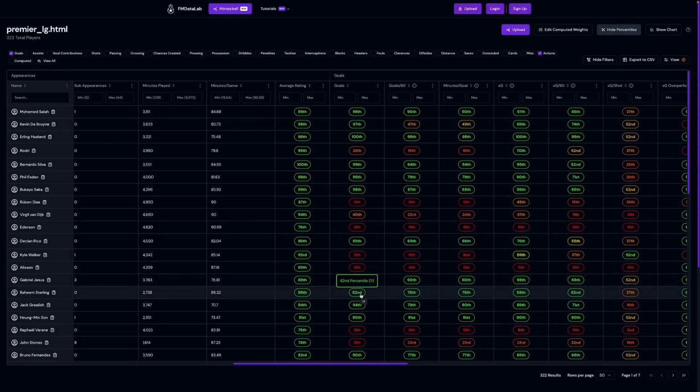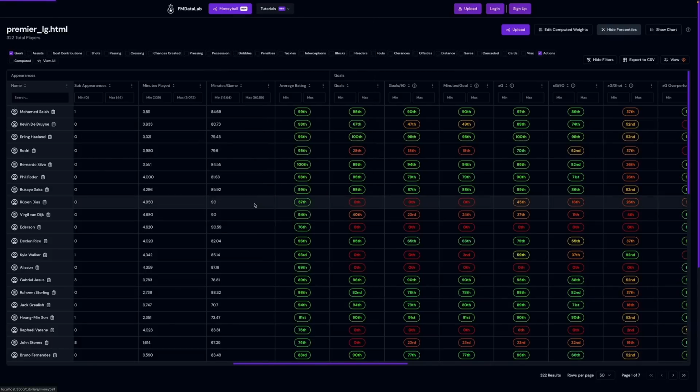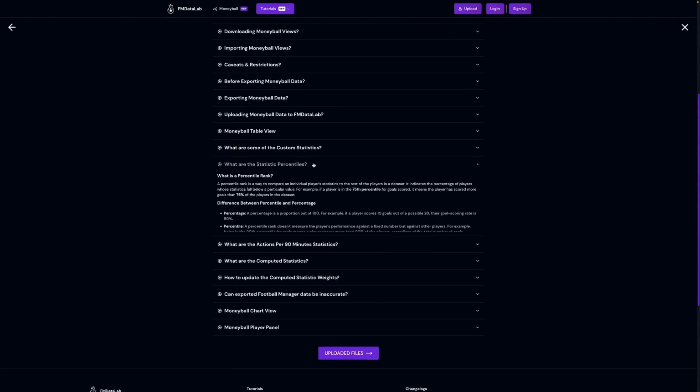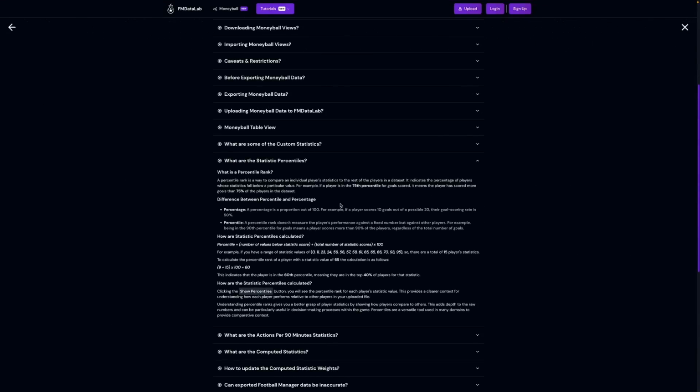For example, here we have Raheem Sterling, who is in the 82nd percentile of goals scored with 11 goals. This means that Sterling has scored more goals than 82% of the players in the dataset. The Moneyball tutorial page has a What are the Statistic Percentiles section that goes more in depth on percentiles, including how are statistic percentiles calculated if you are curious.